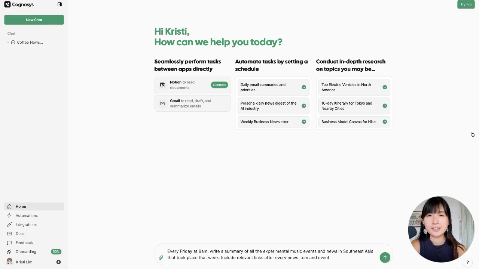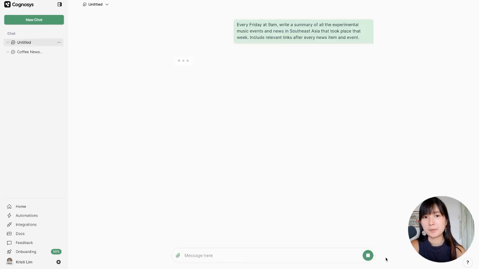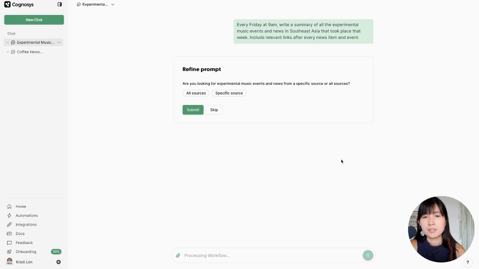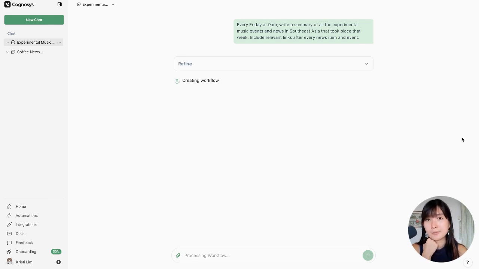Just so you can clearly see what everything is going to look like, we're just going to run this one. Every Friday at 9 a.m., write a summary of all the experimental music events and news in Southeast Asia that took place that week. Include relevant links after every news item and event. So the first thing that Cognosys is going to do that I think is super helpful is it helps us refine our prompt. So if you did have a specific source, you could go ahead and click that. But in my case, I'm pretty agnostic. Submit this, and then it'll create our workflow for us.